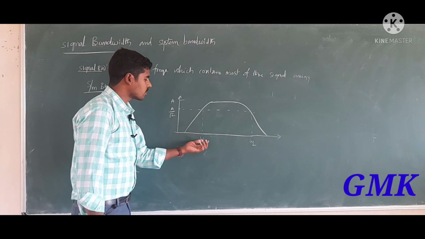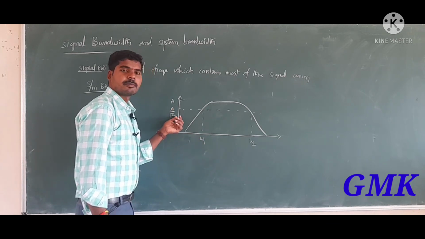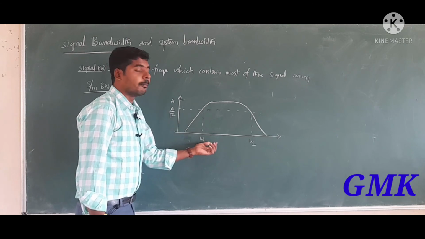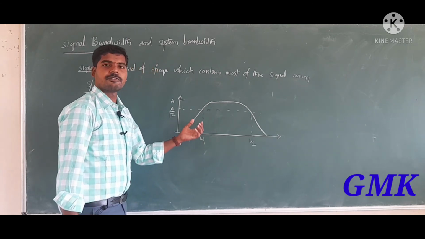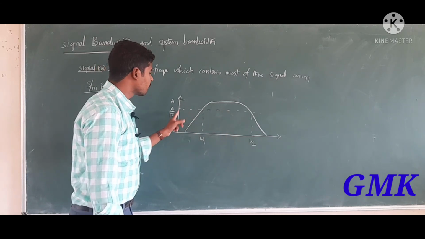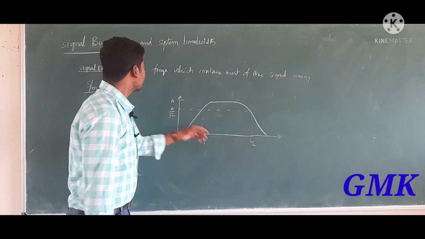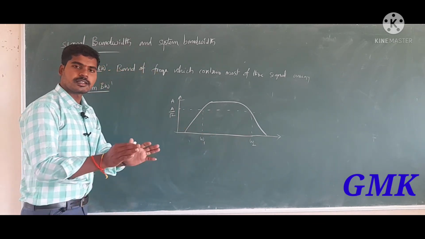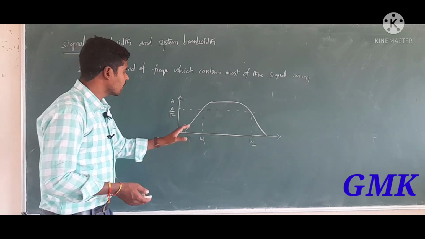That is also called 3 dB. So 1 by root 2 of its maximum value occurs at the midpoints. System bandwidth means the band of frequencies over which the amplitude of the signal is equal to 1 by root 2 of its maximum value at a midpoint. That is generally called the system bandwidth. It is also one of the important questions, maybe from a 2-marks point of view. I think it is very clear guys.